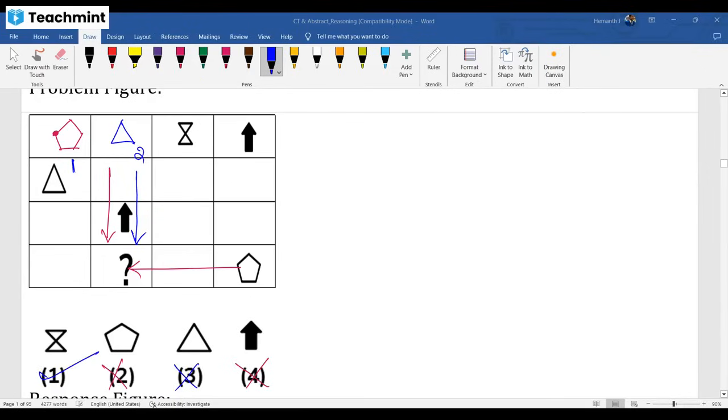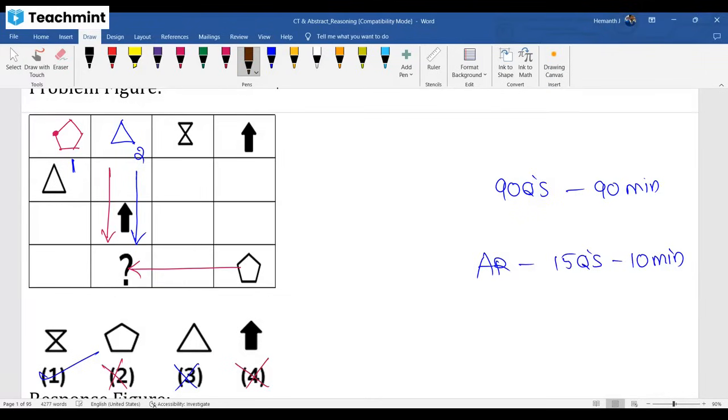You need to play the smart game. You need to solve the question within a minute. Sir, I am taking 10 minutes solving this. Waste of time, dear. Accenture, 90 questions, 90 minutes, neck to neck. And this is the abstract reasoning section, where you have 15 questions. You should not take more than 10 minutes. This is a section you need to start the exam with preferably, and it will take less time to solve. Hardly 10 minutes to get those 15 questions, 15 marks. So make sure you work on it.